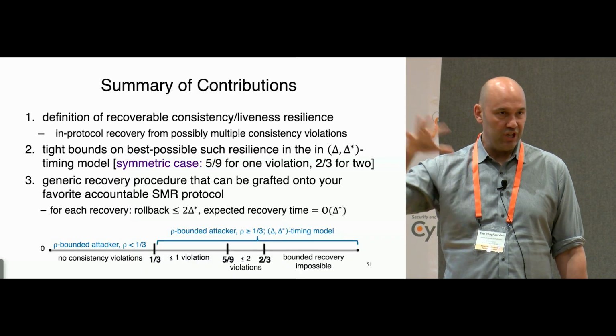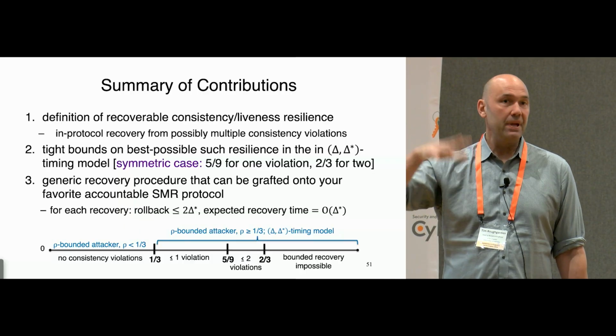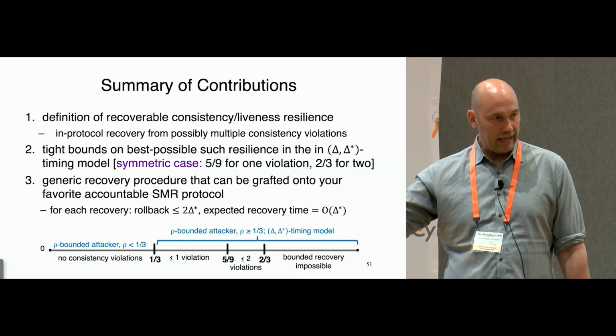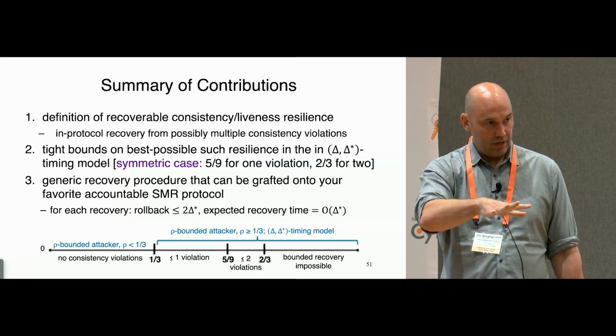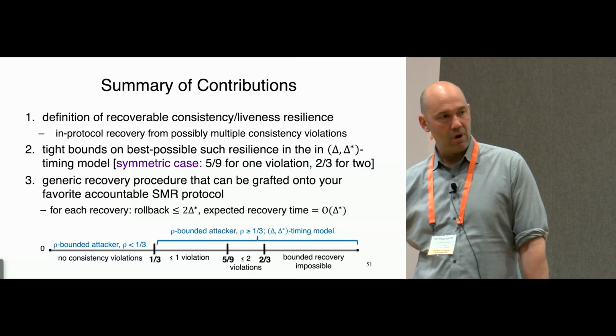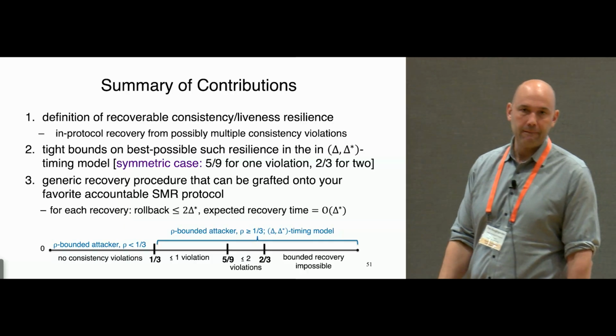To depend on delta star. If pre-GST the message delays are bigger than delta star, we are making no claims about the approximate recovery procedure. It is still consistent and live with small adversaries, but we are making no claims about the recovery properties with large adversaries. Okay, I think that makes sense.